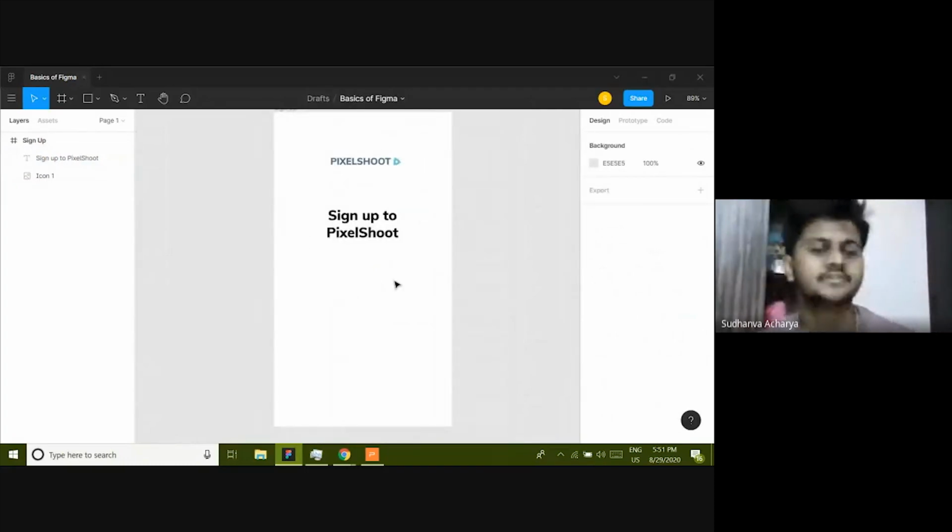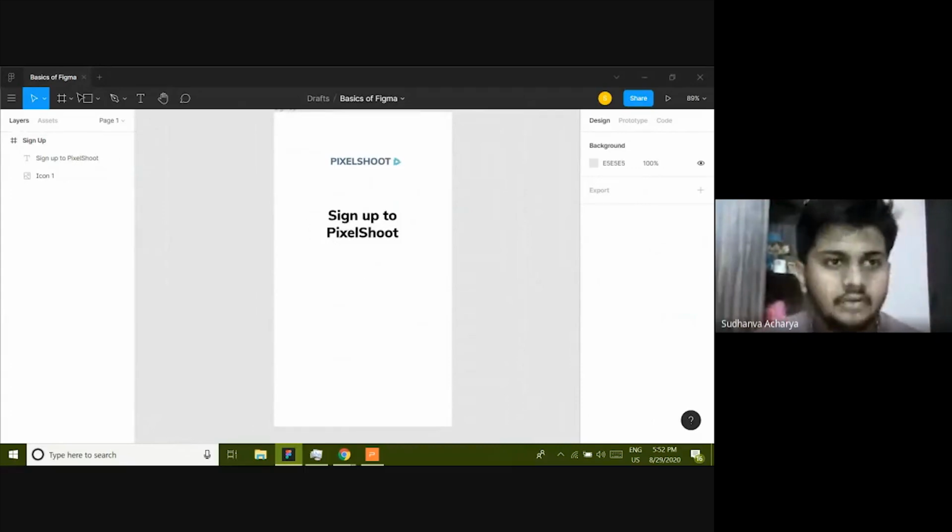Now, what sign up options are you going to give as a designer? One thing you could give is social media buttons, like sign up with Google, sign up with Facebook, sign up with Apple ID, or you could give a generic email and password. I have decided to give both of the options. So I'm going to give sign up with Google as well as email or password.